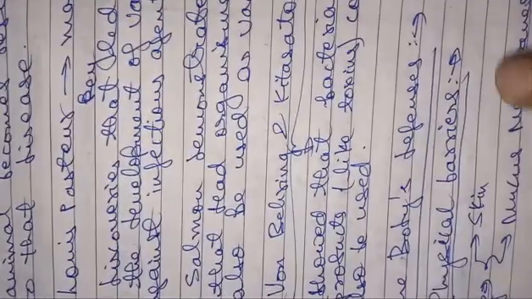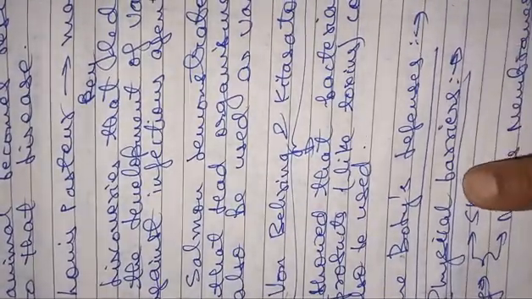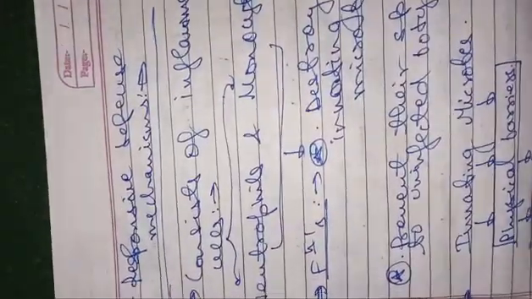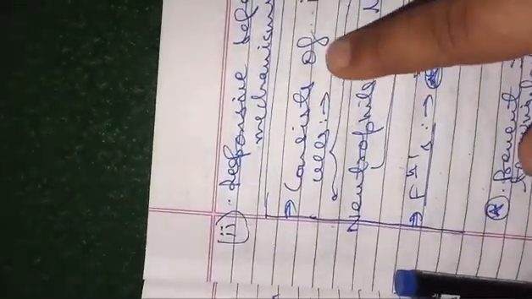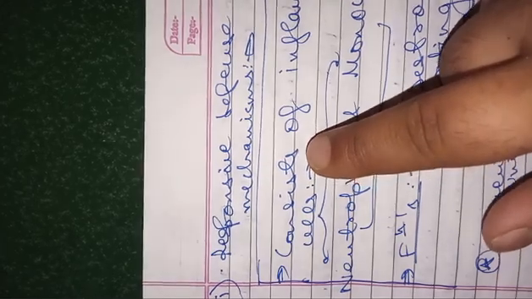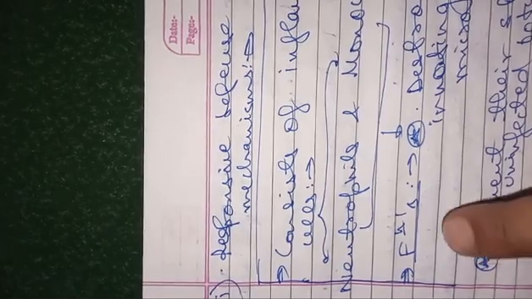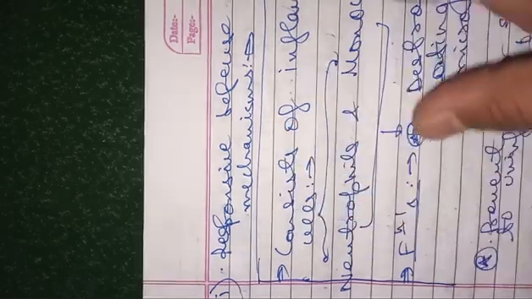Now, the body's defenses. There are three lines of defense: first line, second line, third line. The first line is the physical barrier, that is skin and mucous membrane. The second line of defense is the secretions of the body, which I haven't written here, by the way. Secretions of the body, for example, the acids in the stomach, the basic pH of the small intestine, the saliva, the tears, all of this.